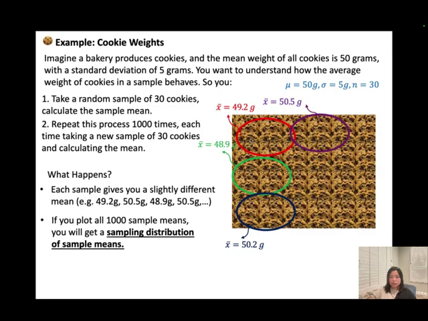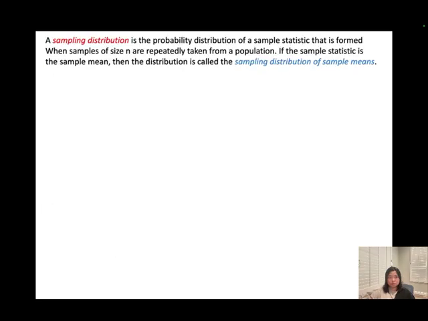After I get these 1000 sample means, either I use a table or I plot these sample means onto a graph, and I will get the sampling distribution of sample means. I need you to understand the meaning of the sampling distribution of sample means. Now, look at the definition of the sampling distribution.